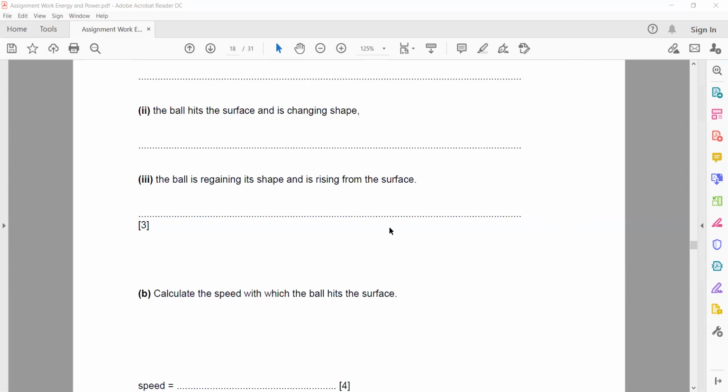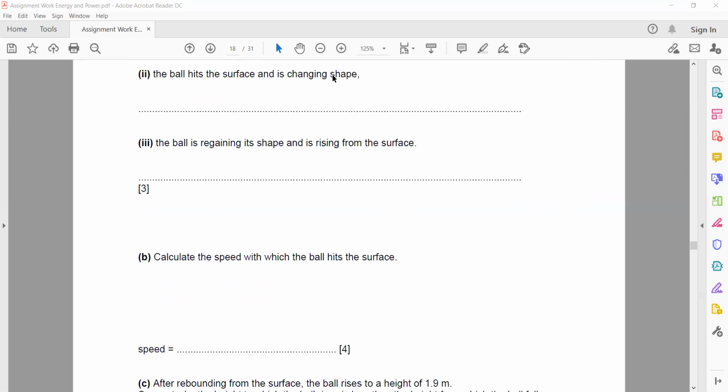At the height it will have potential energy, and potential energy is given by mgh. Just before hitting the ground, it will have kinetic energy, that is half mv squared.